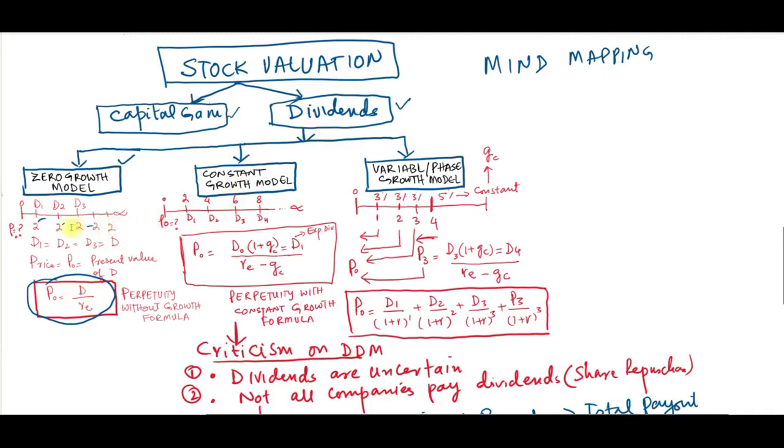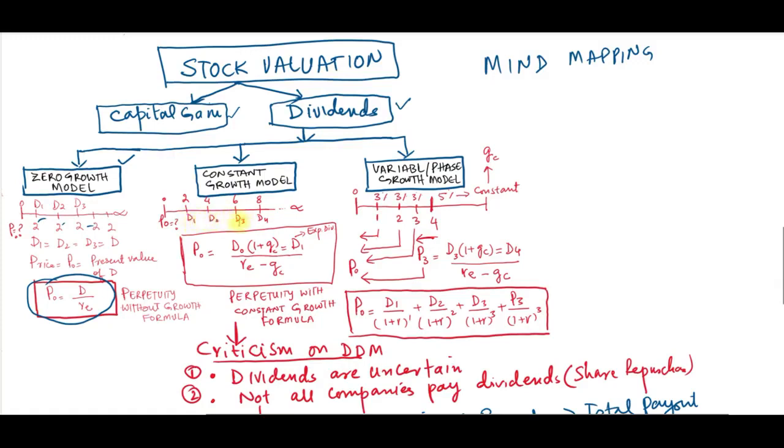After that, we have constant growth. So d1 is not equal to d2 is not equal to d3. It means 2, 4, 6, 8, but if you see 2, 2, 2, 2, that is zero growth. When we have constant growth, we call it gc. From here this is the expected dividend. So how can we get d2? It is actually d1 times (1 plus g).